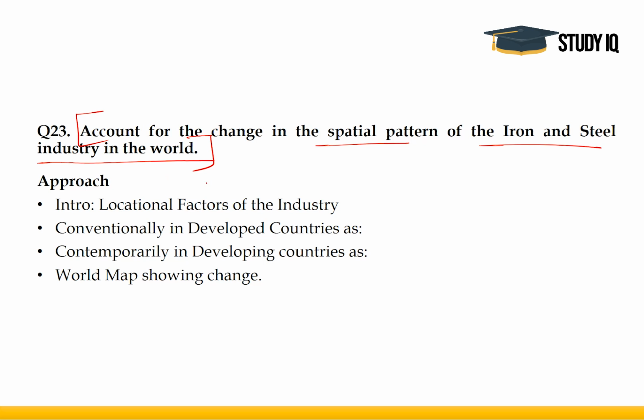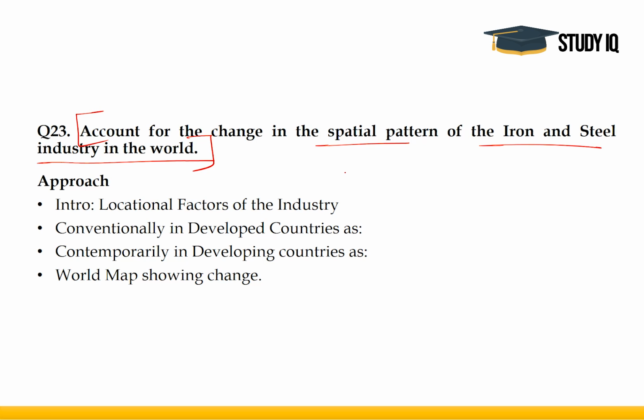So over here, this question can be understood in two ways. First of all, the topic of the question is iron and steel industry. So you can simply start, the introduction should be what is the importance of iron and steel industry, how it was the harbinger of industrial revolution in the world, how it has been the foundational industry of the world, how it is a key industry in the current times as well. However, the main body of the question is where the confusion comes in.